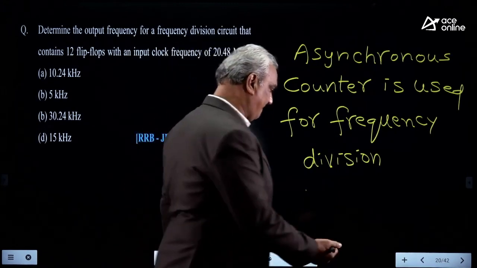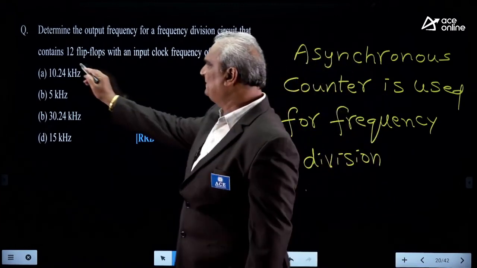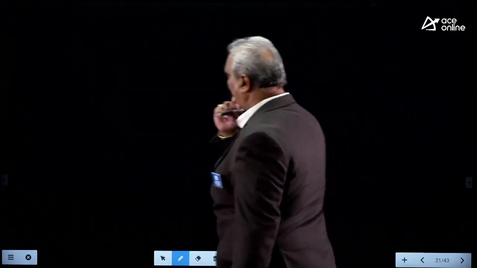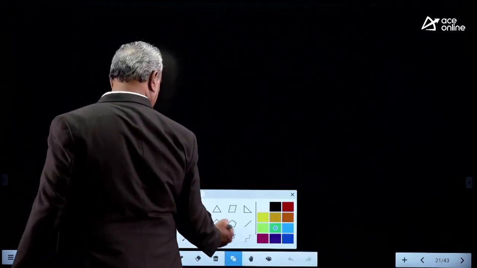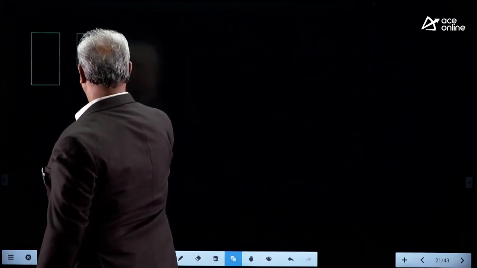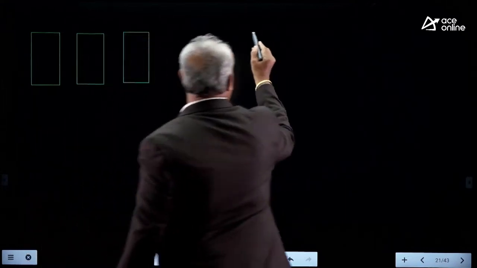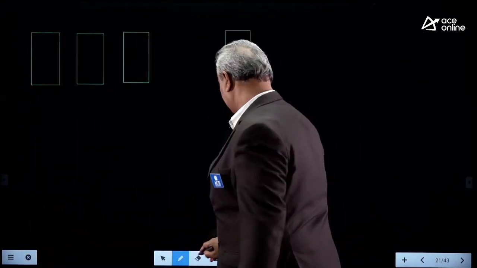In this, how many flip-flops are used? 12 flip-flops. It is a very, very important question. Watch this one. Here 12 flip-flops are there.